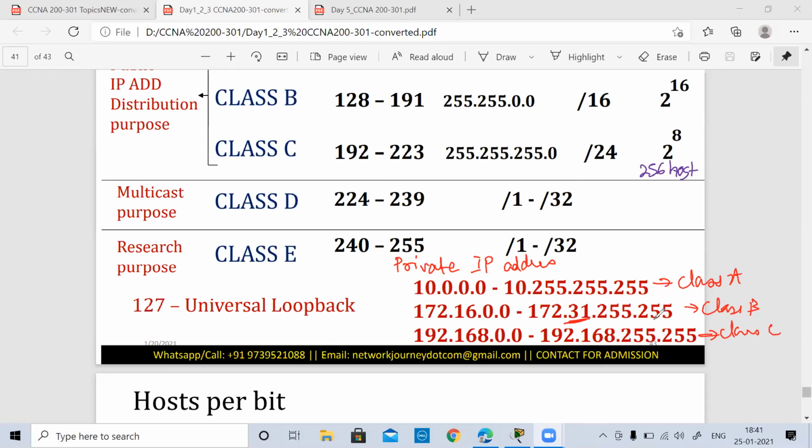Okay, and then the last thing, which was 127, is an IP address which is again reserved for the loopback. This is known as a loopback address. It is used for testing purposes. It is used by software developers to test their code. So this is purely kept for testing purposes for the developers. This cannot be configured for our devices.